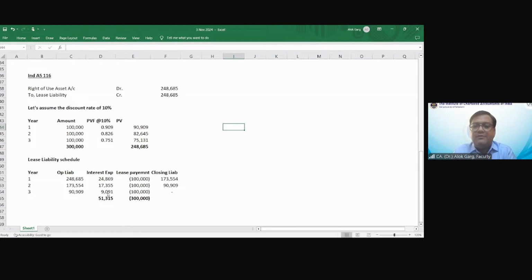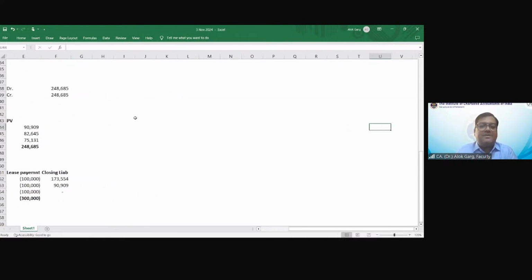So friends, what is the accounting entry for every year? For the year 1, 2, 3. What will go to the P&L in the first year, second year, and third year? So let me give you the accounting entry for first year, second year, and third year.